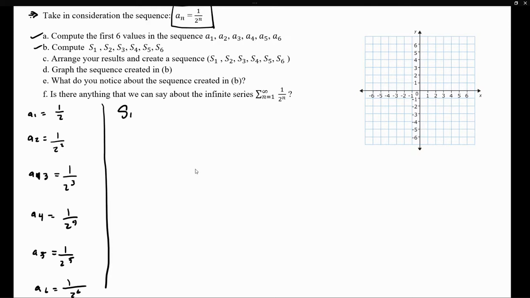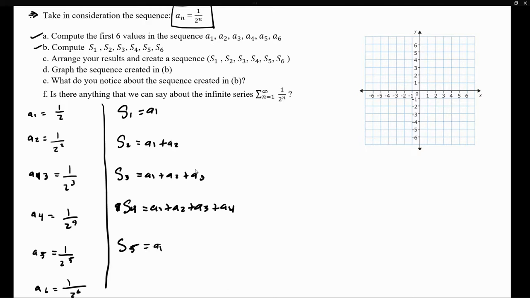To compute the partial sum, S of 1, that's just the first term. The partial sum S of 2 is the first term plus the second term. S of 3 is the first plus the second plus the third. And S of 4, we're going to add the first 4 terms. And we want to do this all the way to the 5th term, and lastly, the 6th.